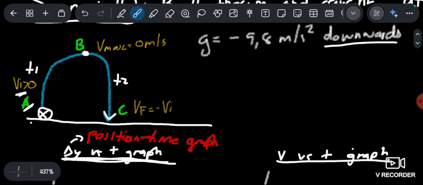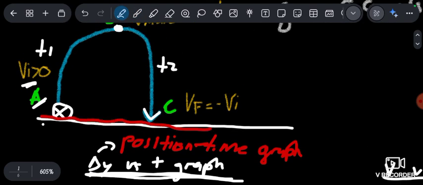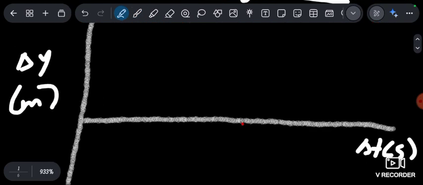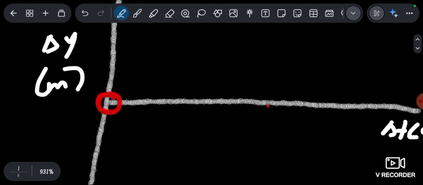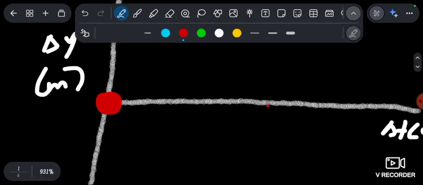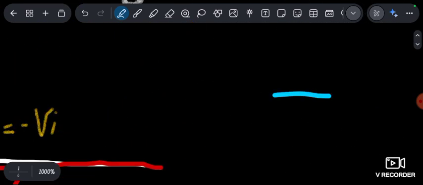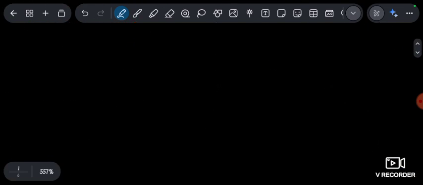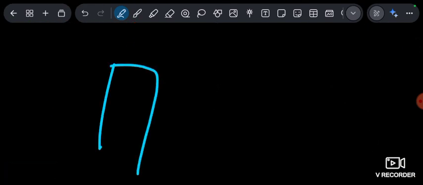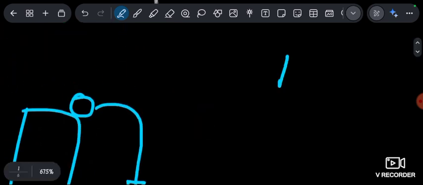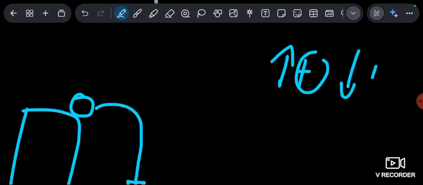Now, what you must remember, right? If we take the ground as a 0 reference point, they will always say that this is your 0. That's where you start, your 0 point. Now, they're going to say that the ball is going to displace. Displacement works like this. Let me explain it very quickly because it confuses a lot of people. Let's say you are here and you throw a ball over here, and you choose up is positive, meaning down is going to be negative.